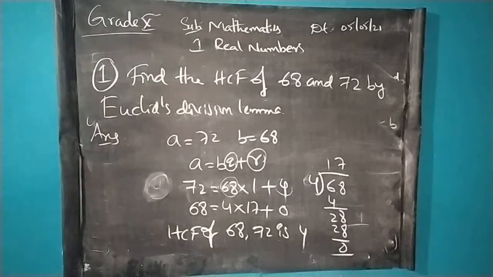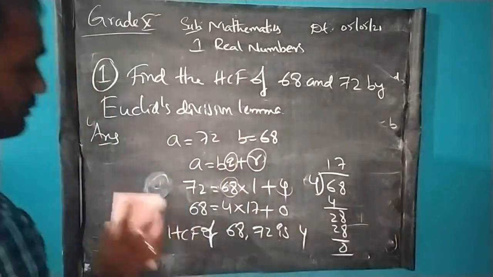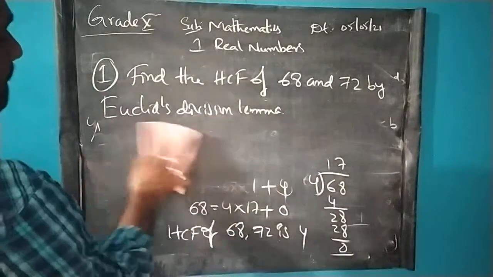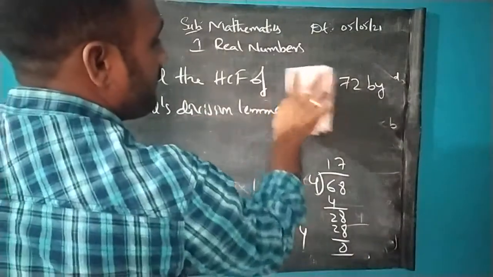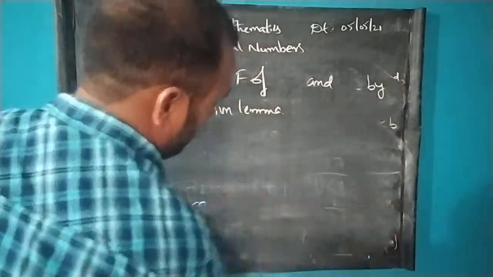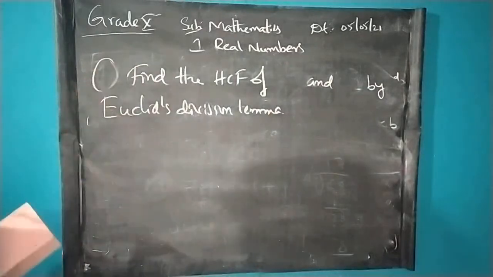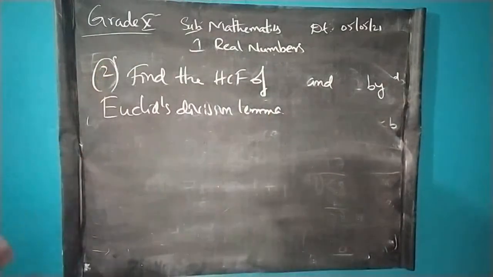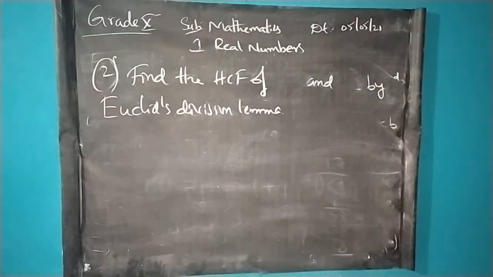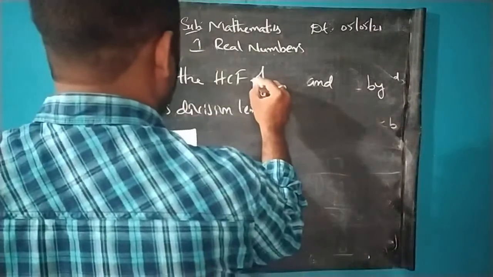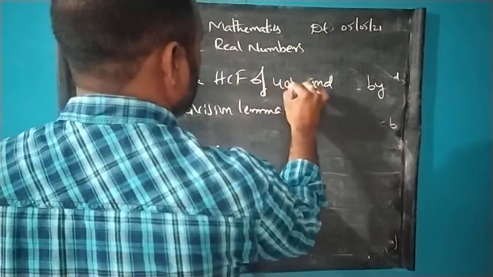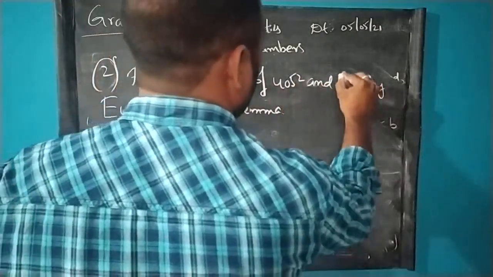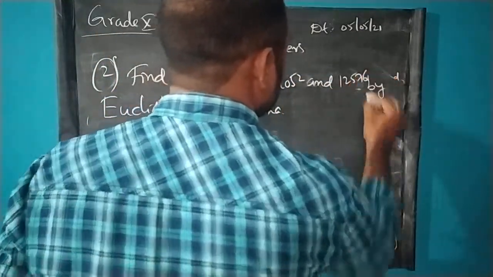Let us take another question. Let me change the numbers here. Find the HCF of 4052 and 12576.